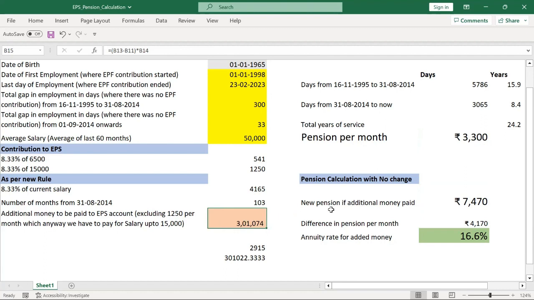Then what's my return? As a simple calculation, this return is nothing but this value 4,170 multiplied by 12, because for 12 months I'll get it, divided by my investment, that is B15. This is 3,01,000. The return is a whopping 16.6%. So perhaps my guess is this: there is a lot of confusion on the net, and you see many advisors advising us not to go for this.